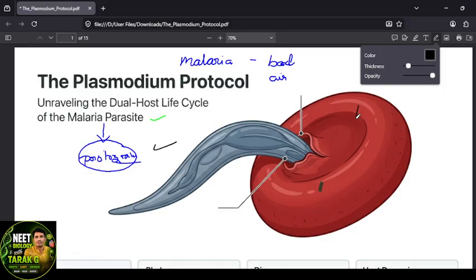What is the phylum? Protozoa. Subphylum is Apicomplexa. And the class, in the classification of this protozoan which is the malaria parasite, we call it Plasmodium. Class is Telosporia.